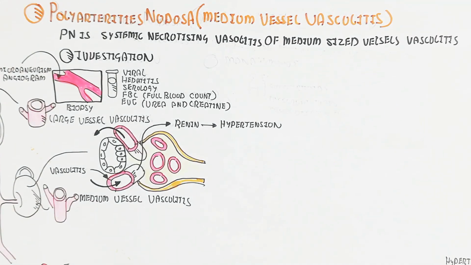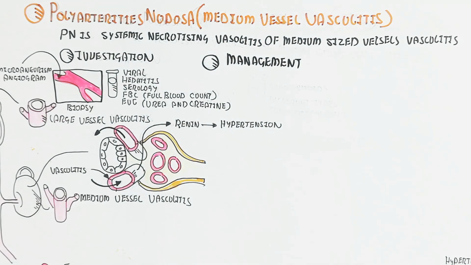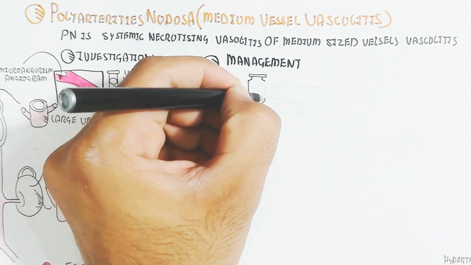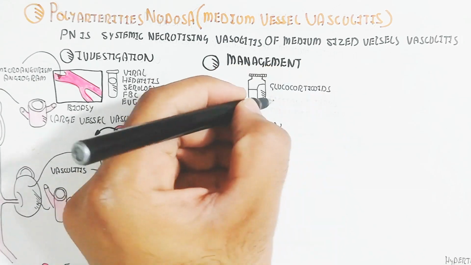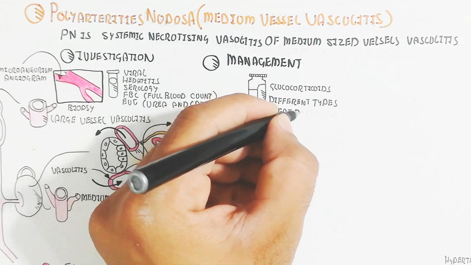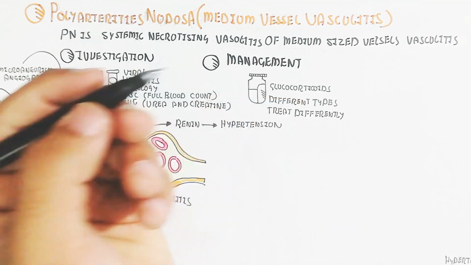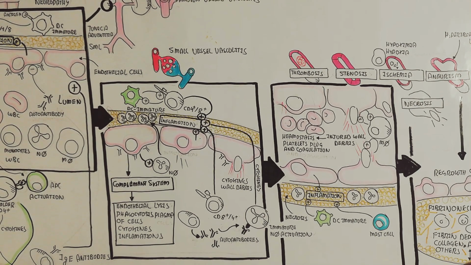On the other hand, the management is glucocorticoids. Different types of polyarteritis nodosa are treated differently, but glucocorticoid is the major treatment. Also, anticoagulants can be used.